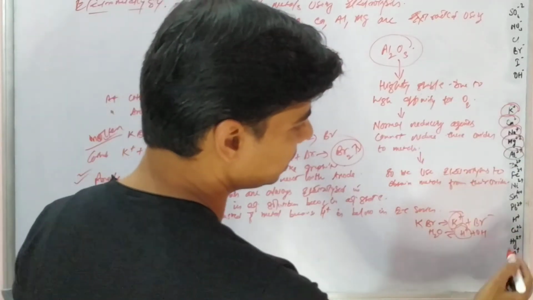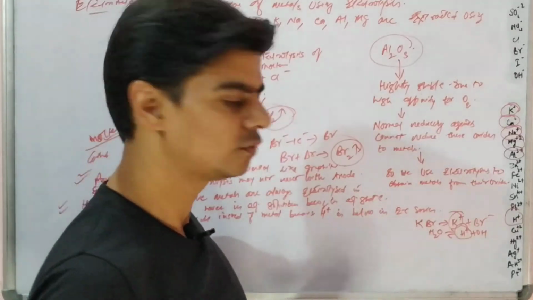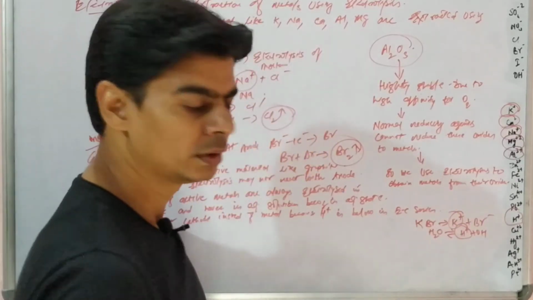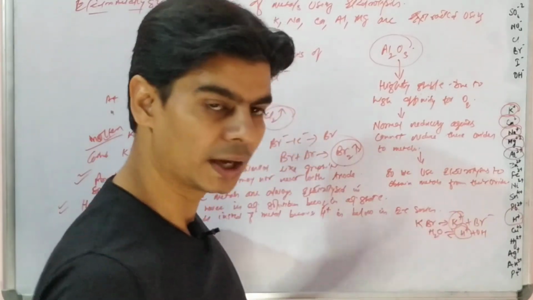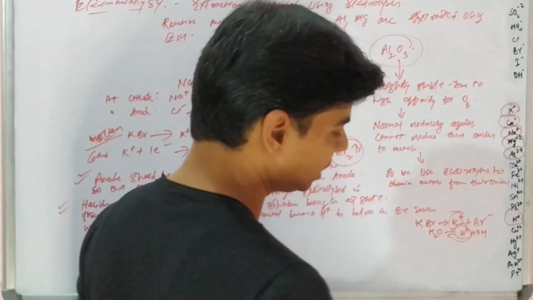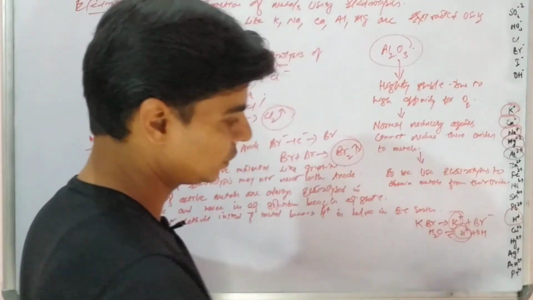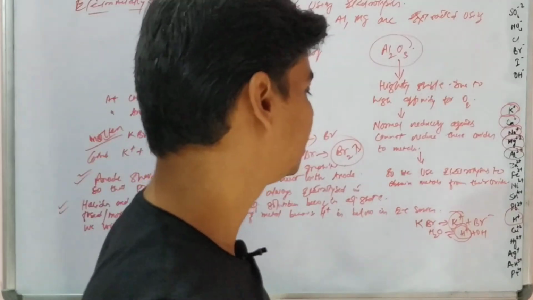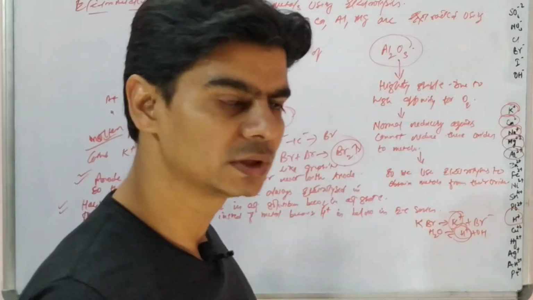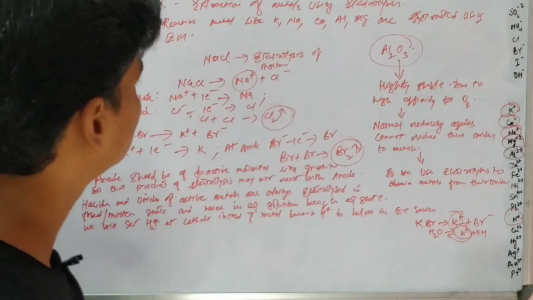We will see the electrochemical series. Hydrogen is below potassium, so hydrogen will undergo reduction and will form hydrogen gas. But we are doing electrolysis to obtain potassium, so the potassium ion will not react, and we will not get potassium. What we will get is hydrogen gas, because the hydrogen ion will preferentially discharge at the cathode. So hydrogen gas is obtained, potassium metal is not obtained. So we never take an aqueous solution of these compounds, we will always take these compounds in fused state. I hope all this is clear.